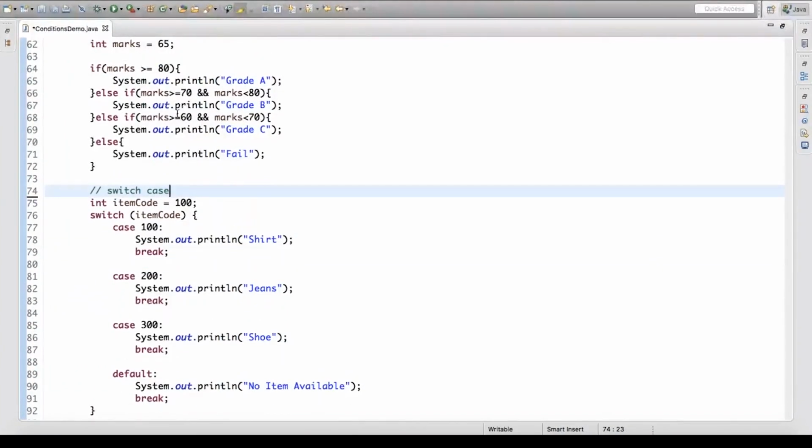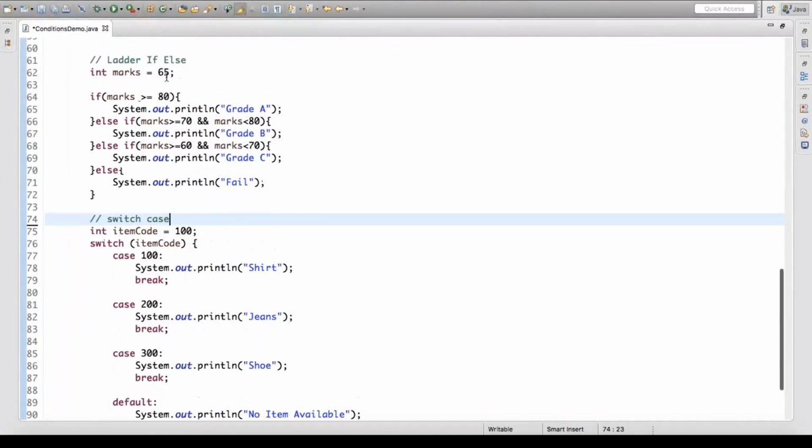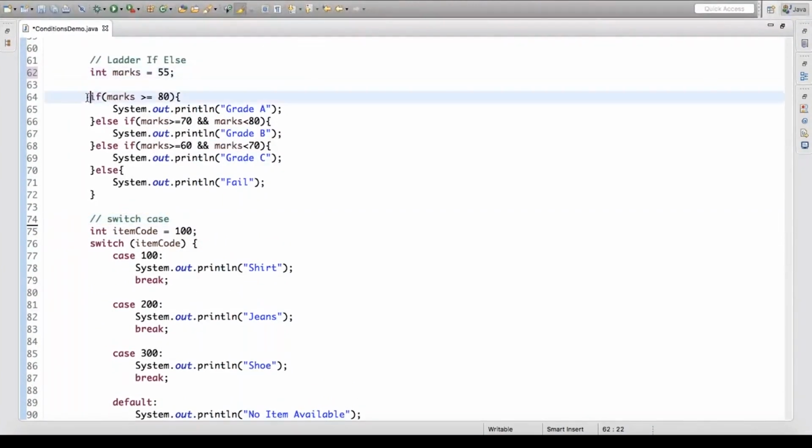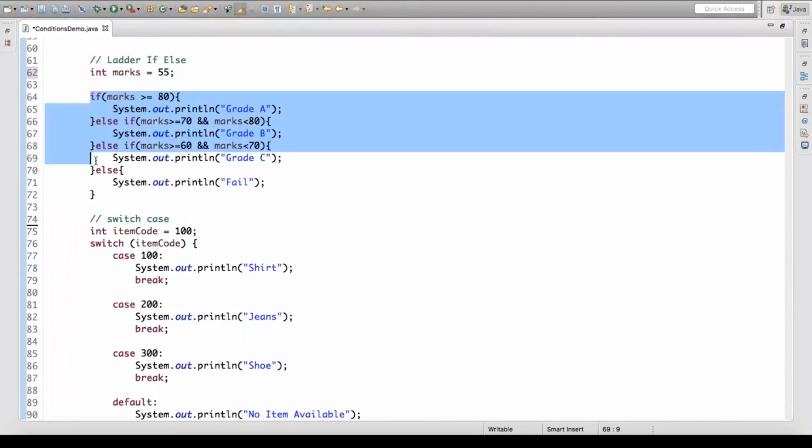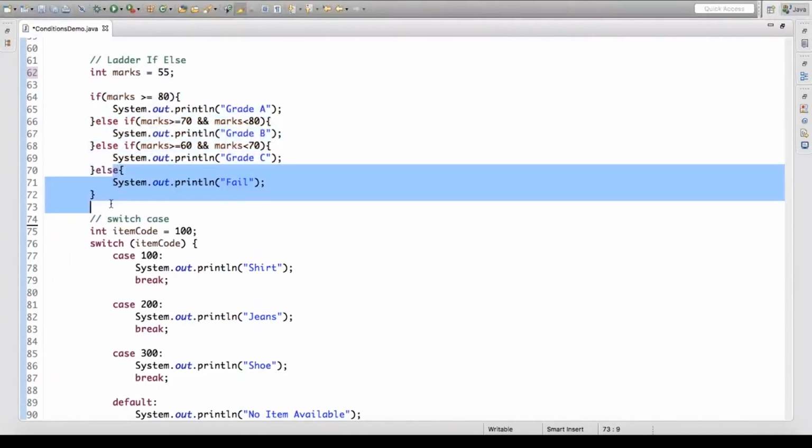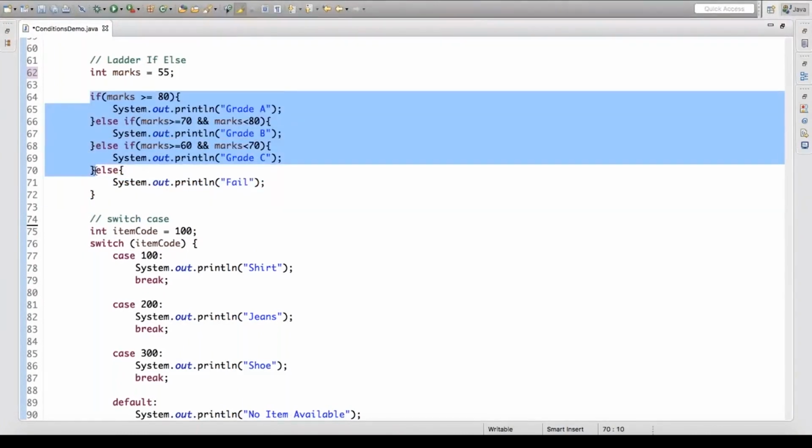In case of ladder if else, there is one loophole now. Let us say marks are 55. It means all these conditions will be checked and then this else will come into action. It means the execution procedure over here. If you see the execution procedure now, it's going to execute the else part. So the program went through all these conditions.